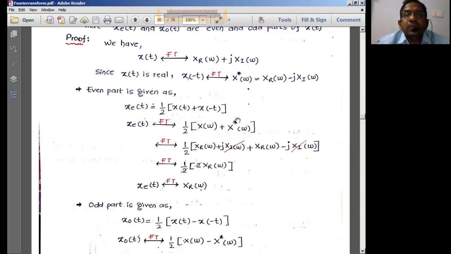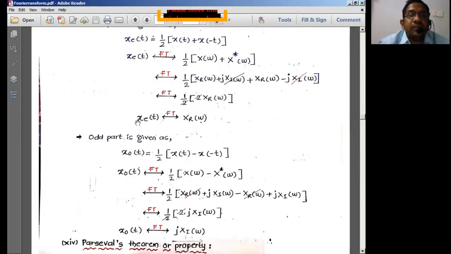Similarly, the conjugate means real part of omega minus j into the imaginary part of omega. So the plus and minus components will get cancelled, and I am left with 2 into the real part of x of omega. The 2 will get cancelled. So the even function in the given function x of t is going to form a Fourier transform pair with the real part of the signal.